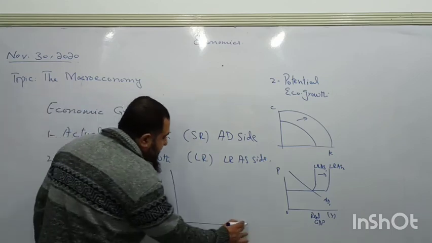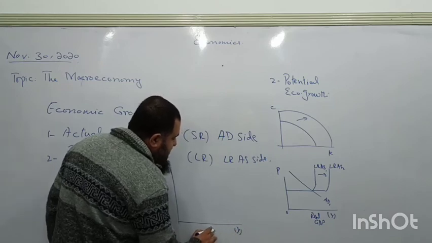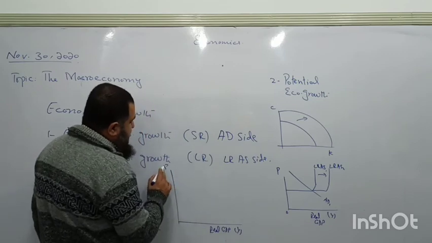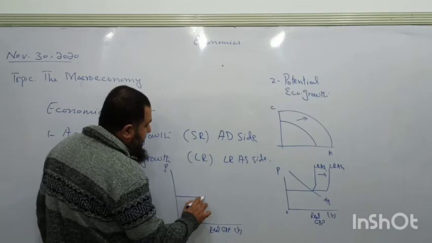How to show it? With the help of real GDP. This is real GDP, and this is the price level. Now both the curves will be shifting rightward.